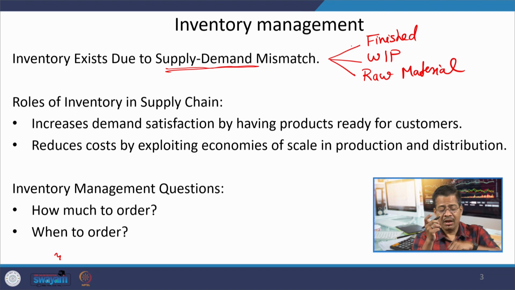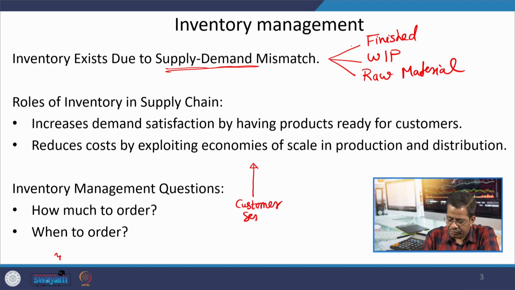And now the more important issue is that for improving the customer service, we should have more and more inventory. When we are keeping the inventory, the cost is also going up.